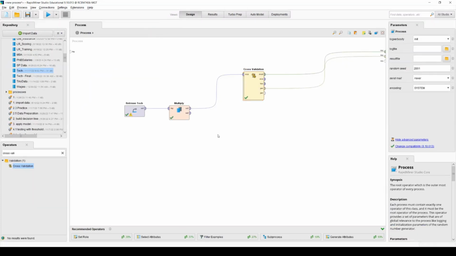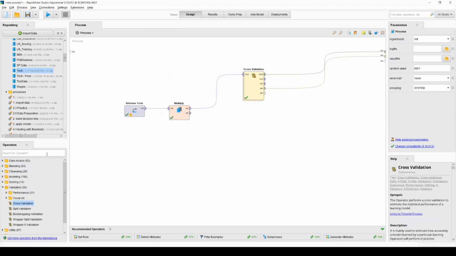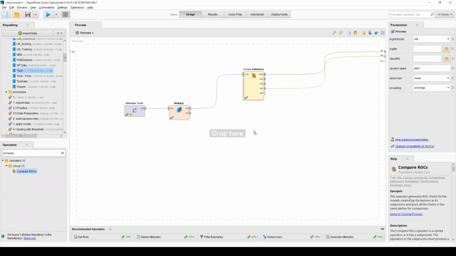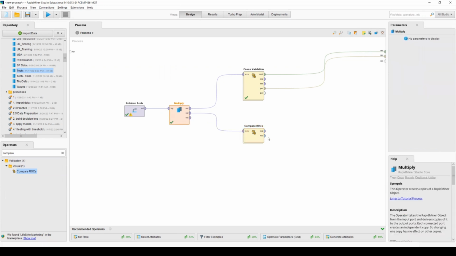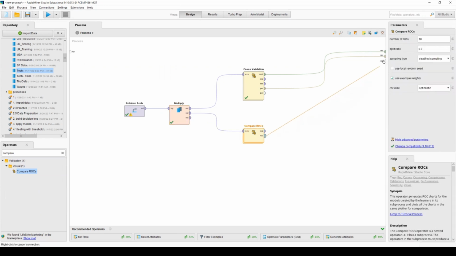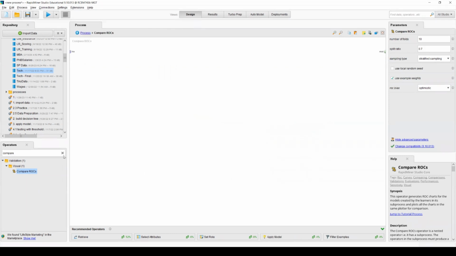And the reason why I'm using multiply, I want to use something called compare ROCs. I hope you can read my lecture note about the performance here. So this one, I simply want to see whether logistic regression is the best, or maybe something else is better. So compare ROCs will compare different algorithms, and some of them we will do next week.